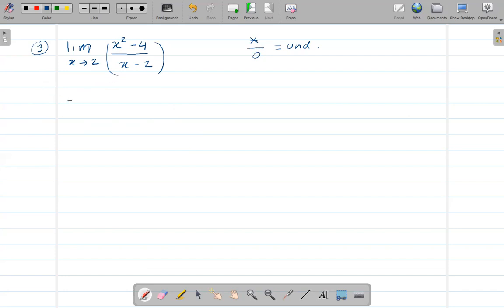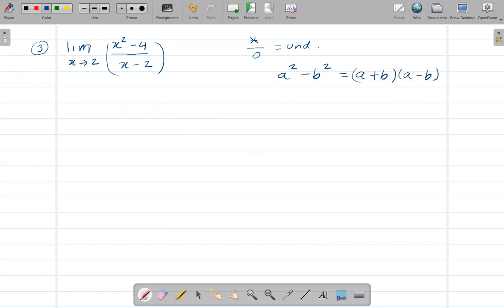How? Well, I think I showed this in one of the videos, the last videos. If you have a square minus b square, subtracting 2 squares, then you can also write this as a plus b times a minus b.